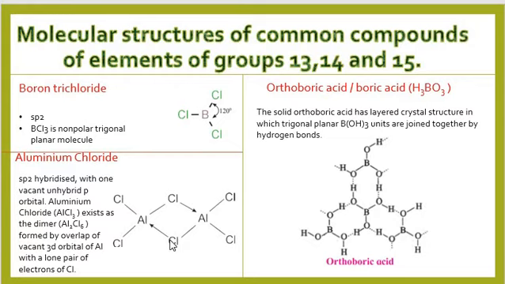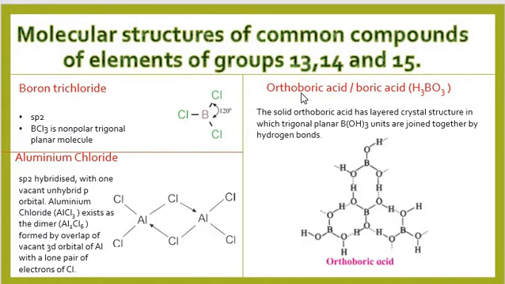How is it happening? The vacant 3d orbital of aluminium is bonded with the lone pair of the chlorine atom. The similar thing is happening in case of this aluminium and this chlorine atom.